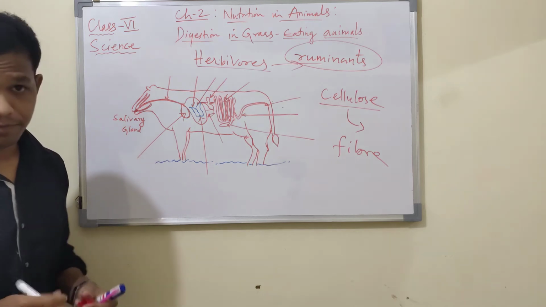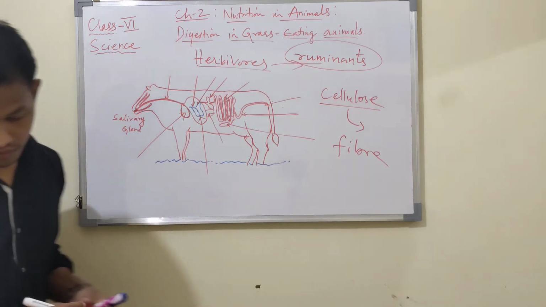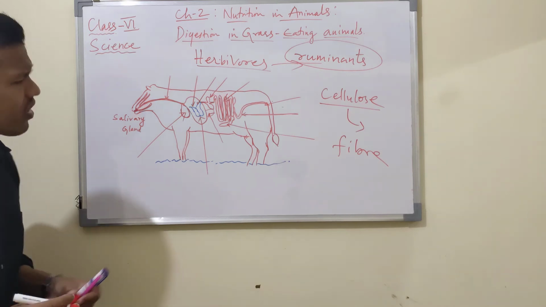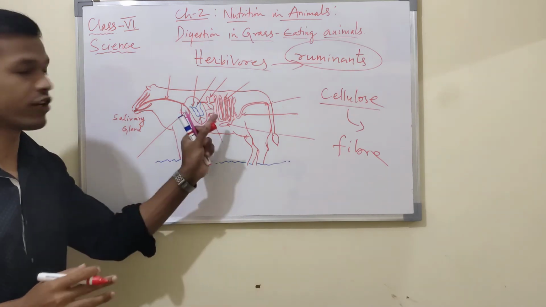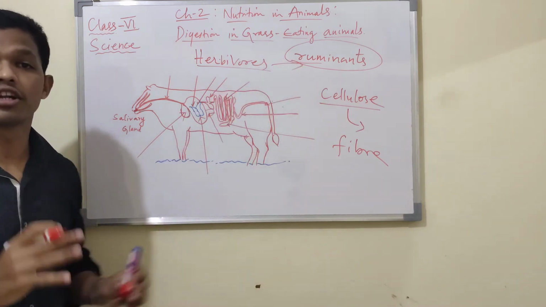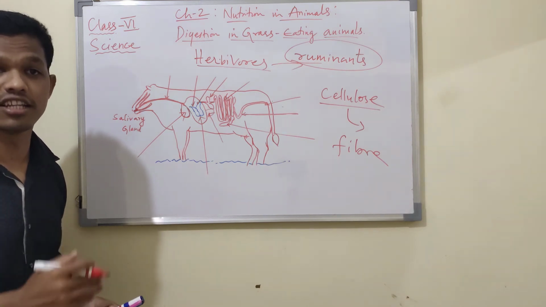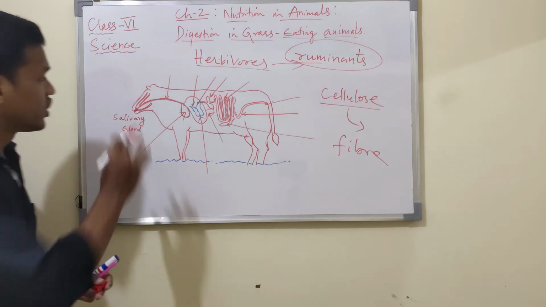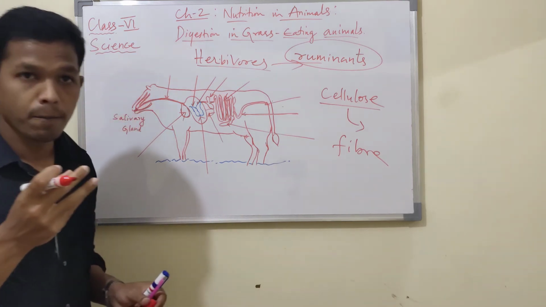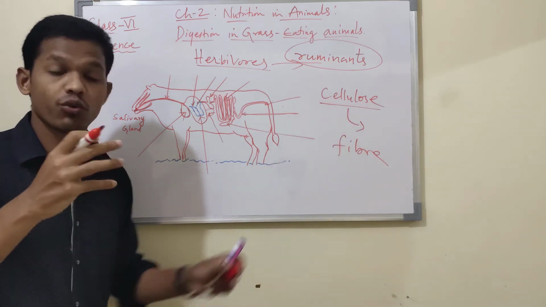First of all, how do ruminants digest food? How do these ruminants digest the grass? Grass contains cellulose. It is difficult to digest. First of all, it requires more chewing.